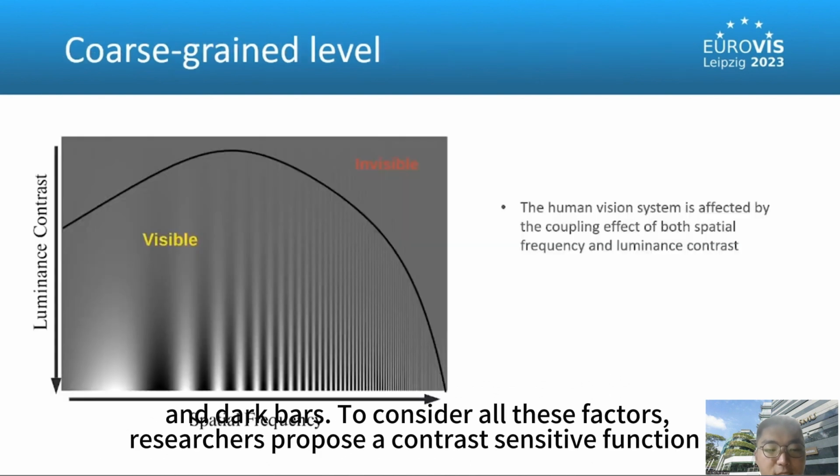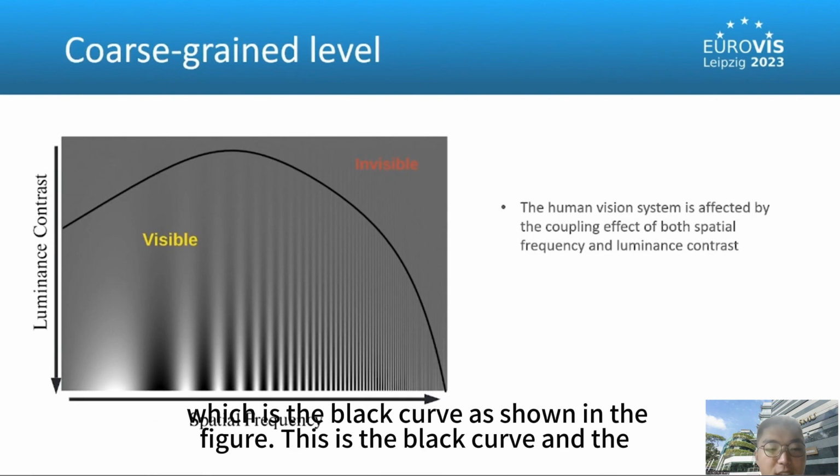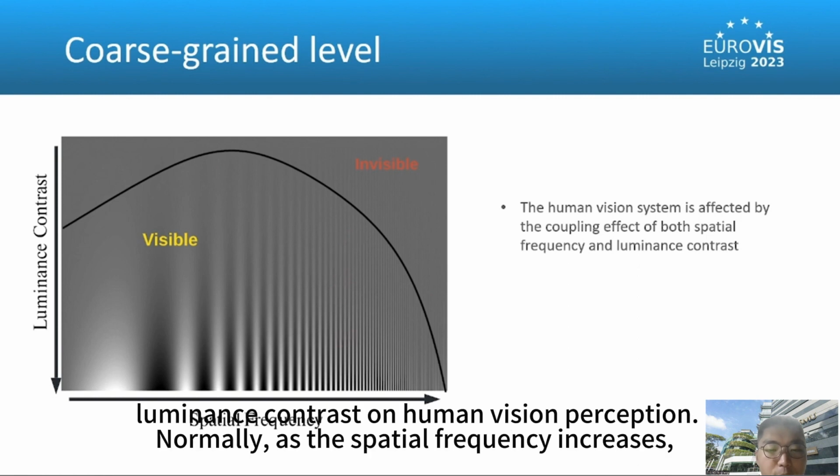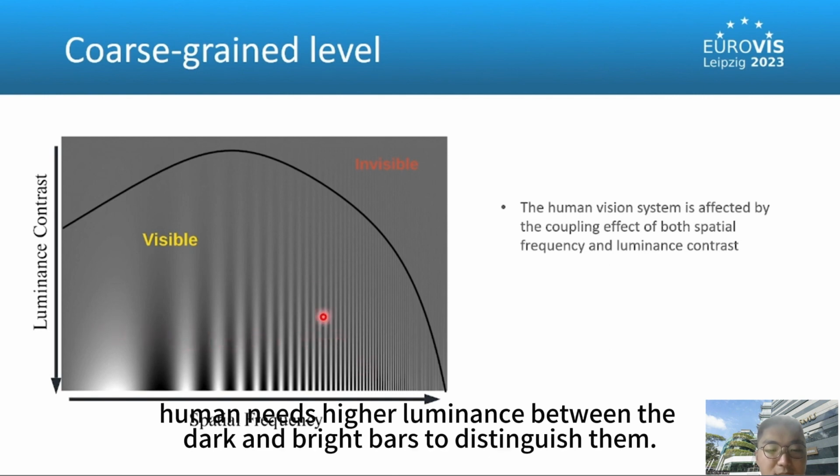To consider all these factors, research proposed a contrast-sensitivity function, which is the black curve as shown in the figures. The contrast-sensitivity function curve depicts the coupling effect between spatial frequency and luminance contrast on human vision perception. Normally, as the spatial frequency increases, humans need higher luminance contrast between the dark and bright bars to distinguish them.